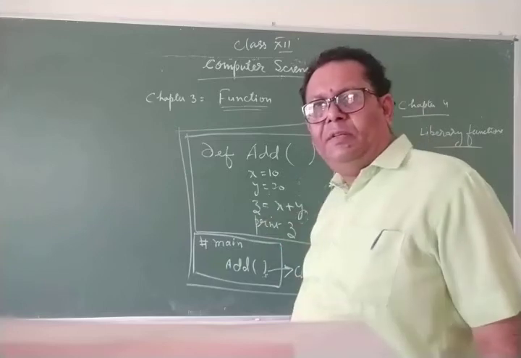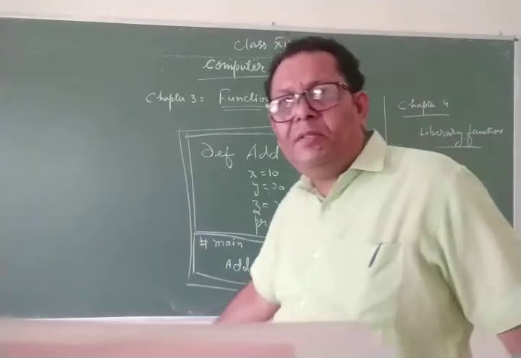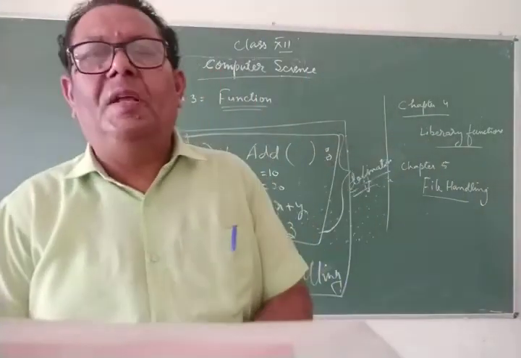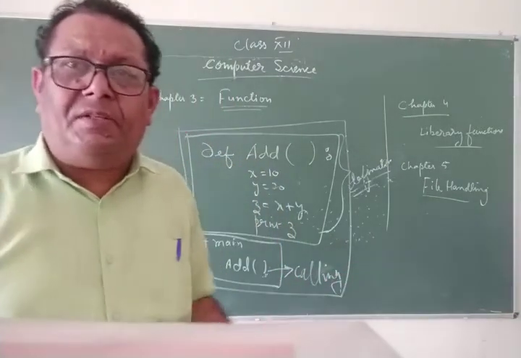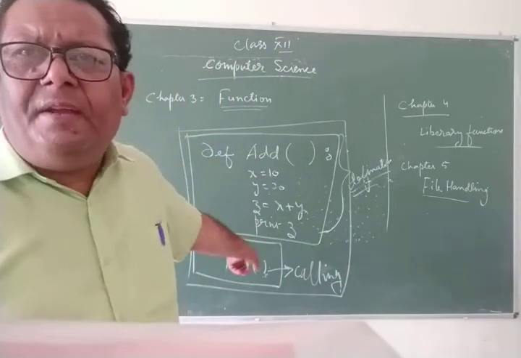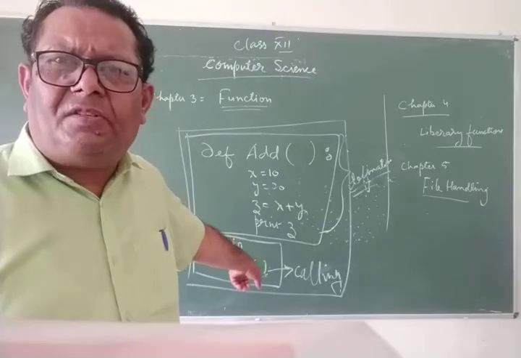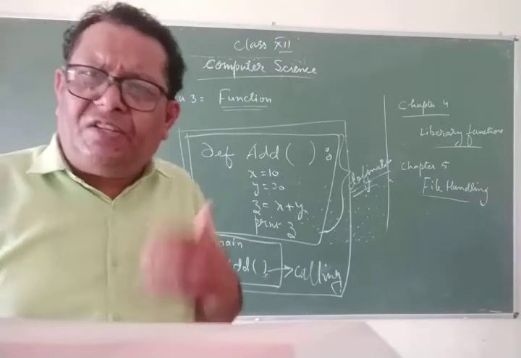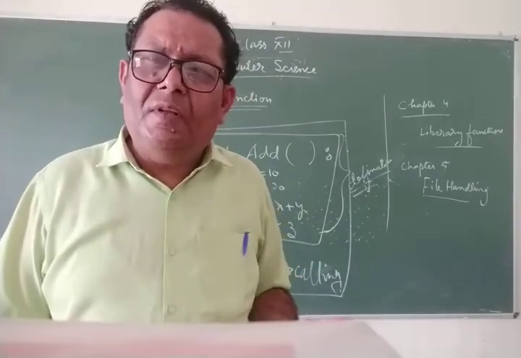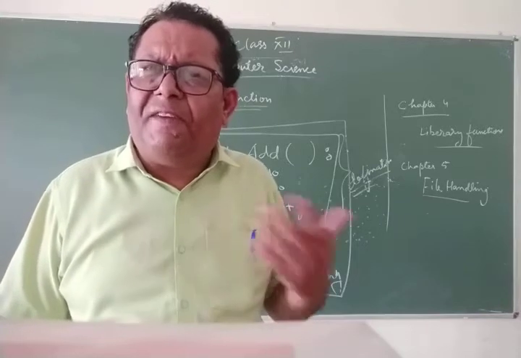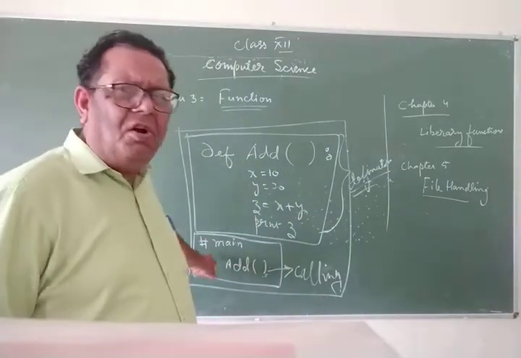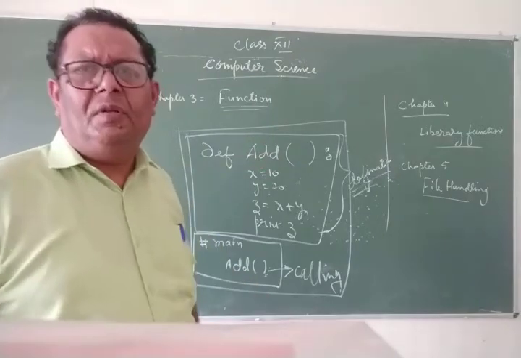Two things happen here. Now what happens? When the program gets executed, what actually happens? The controller will first go to main. In that main, it will first call the function add. When the function add is called, what will happen? The controller will go to the place where the function has been defined. So from here, the controller will go to the function add.